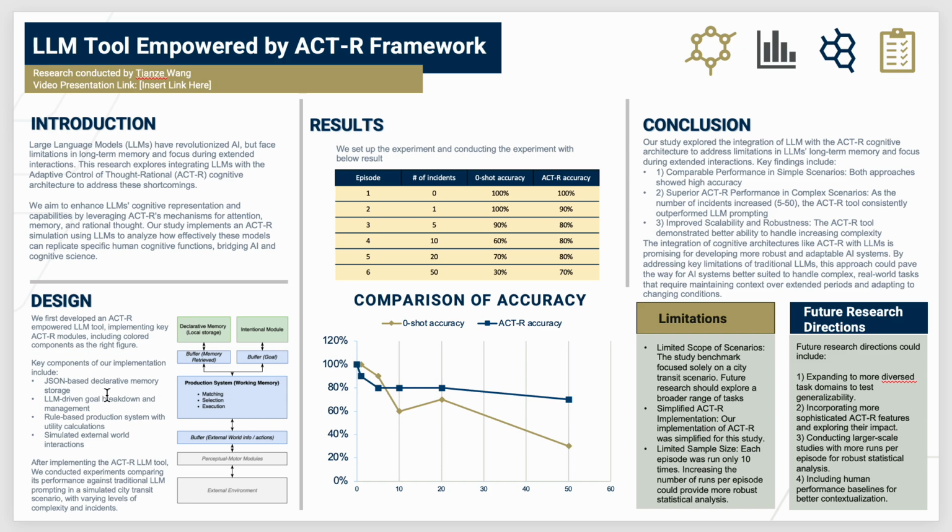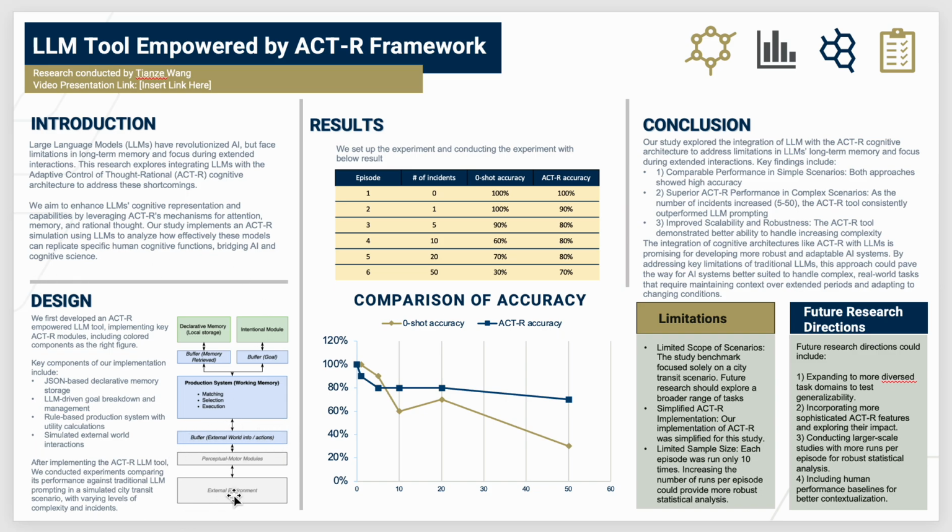When designing the local memory, we use a JSON file to store data locally. For the goal module, we use the LLM-driven method. For the production system, we use a rule-based production system, while the matching and selection is also done by the language models. The real external world information and the actions are simulated by language models.